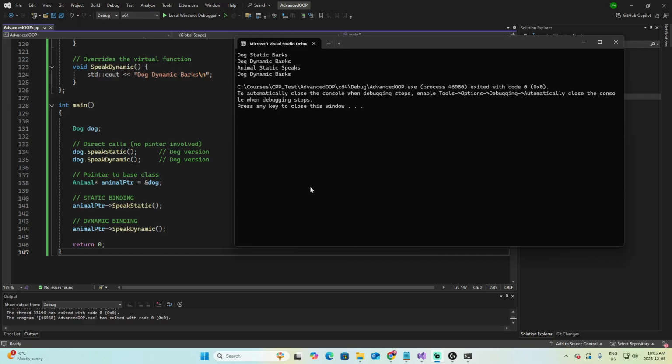Think of static binding like a fixed road. Your car can only go where the road leads. Dynamic binding is like a GPS rerouting. At runtime, based on what object you actually have, the program picks the right destination even if the pointer type is generic.